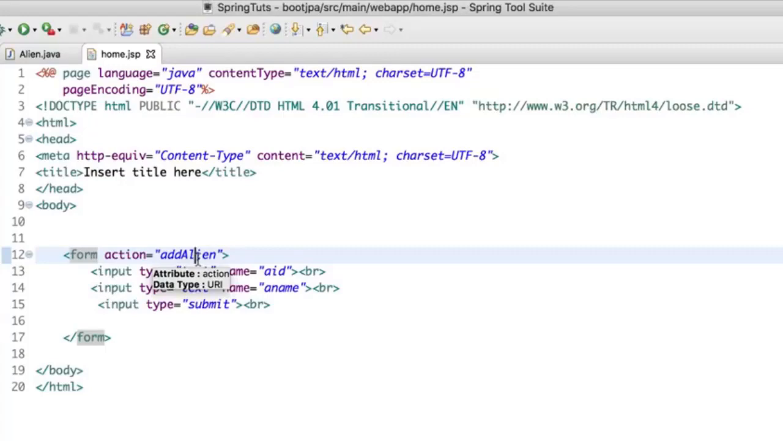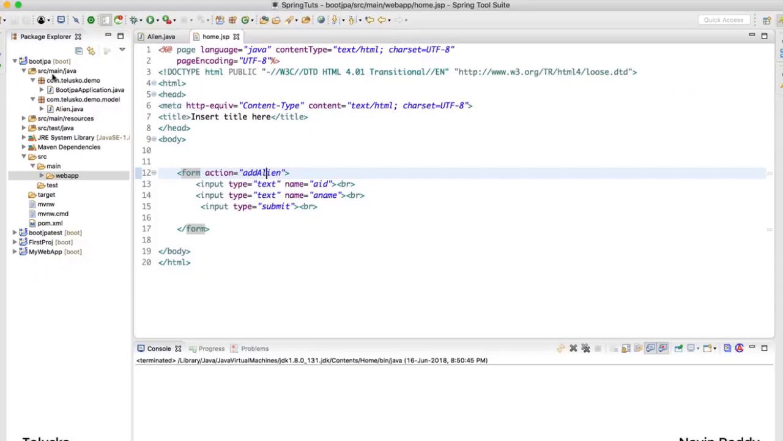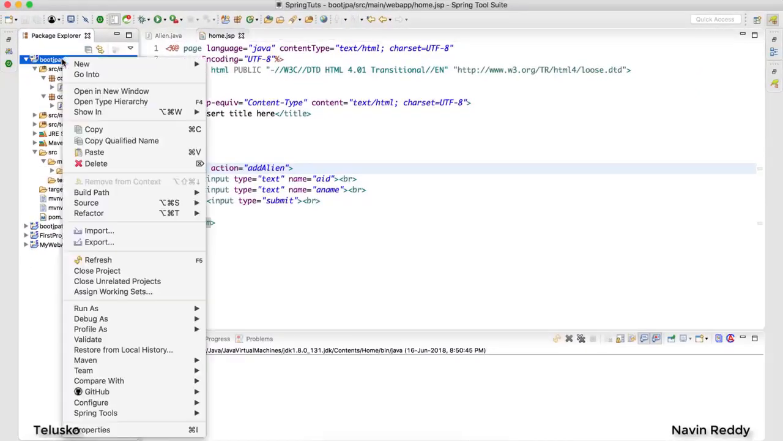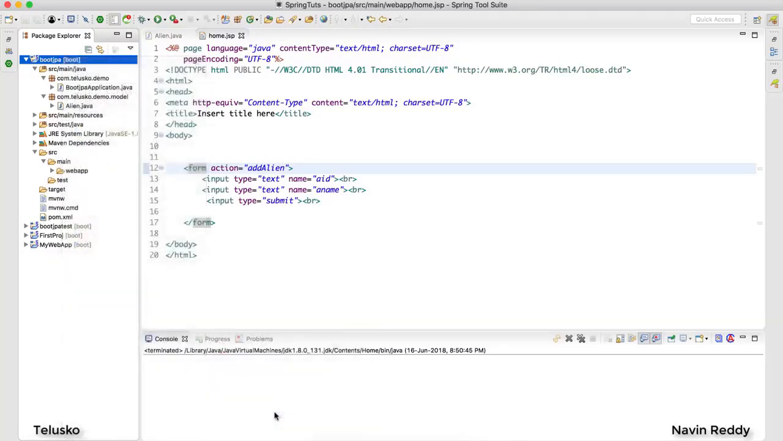That will be your assignment. But I want to make it work. The moment I click on submit, it should be able to add alien. In fact, just to run this application, let's see what happens if I just run this code. So I would say Spring Boot, this project, run as Spring Boot app.